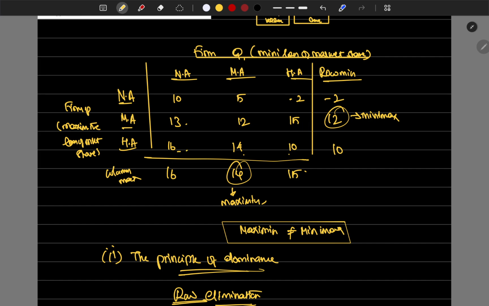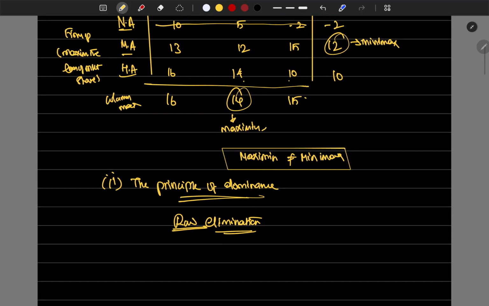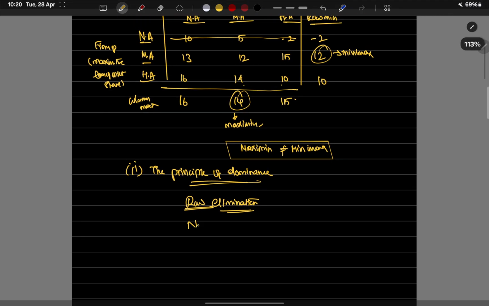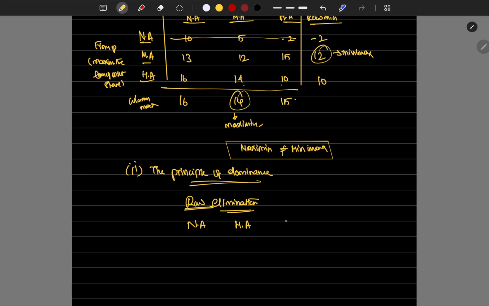So let's go to the other two. 10 is lesser than 13, 5 is lesser than 12, minus 2 is lesser than 15. So this is clearly comparable, and we can strike out this. Then we have only MA and HA, which is 13, 16, 12, 14, 15, 10.